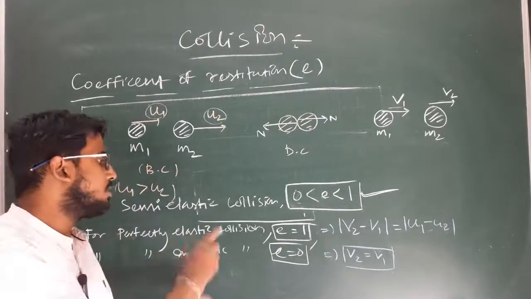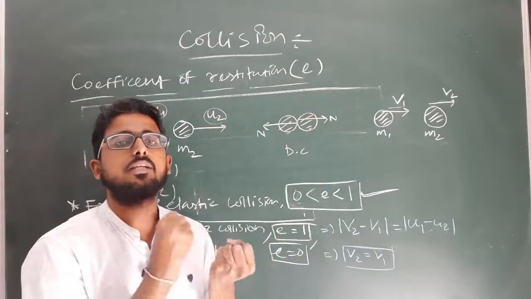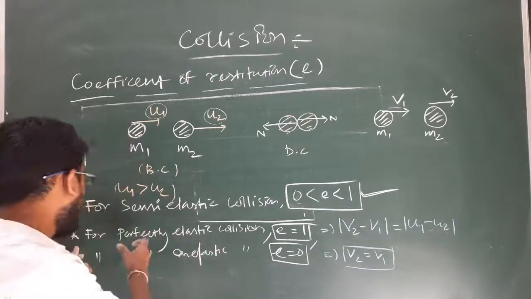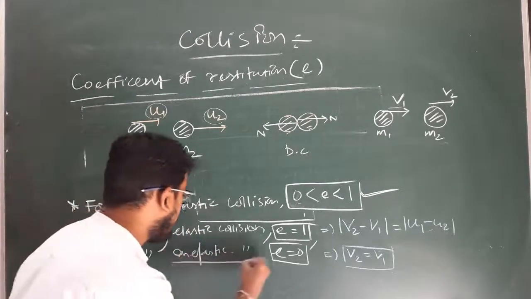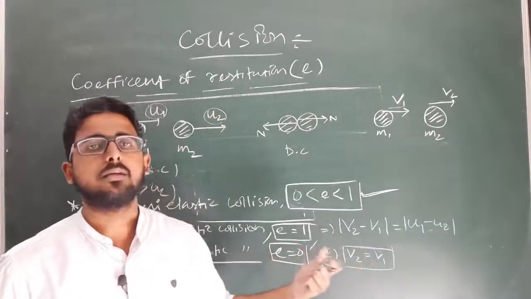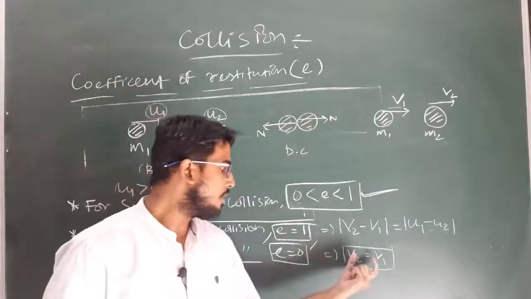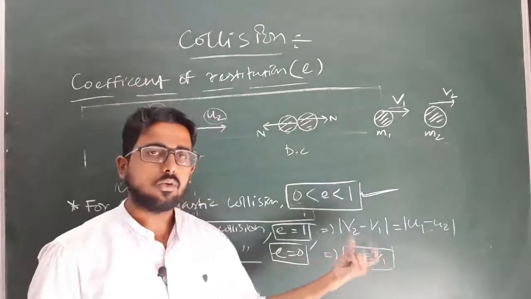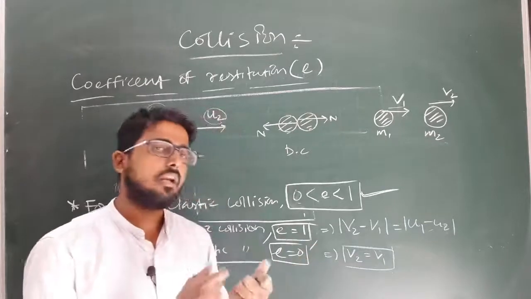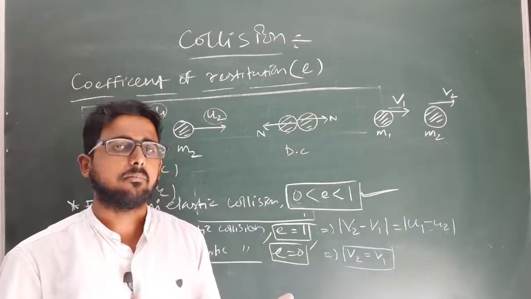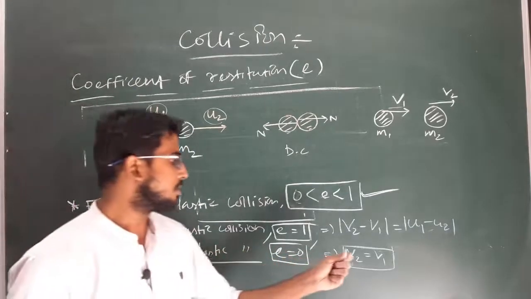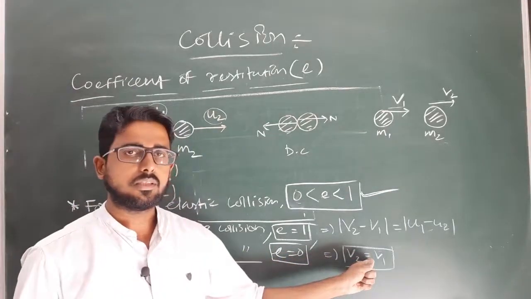Perfectly inelastic collision means after collision the particles will stick to each other. The general statement is what? For perfectly inelastic collision, the velocity of separation will become the same. That means the velocity of separation along the line of impact becomes the same. Clear? So for perfectly inelastic collision, the velocity of separation becomes equal.